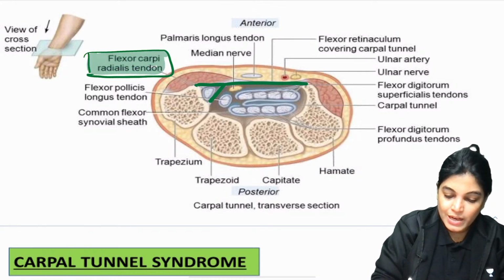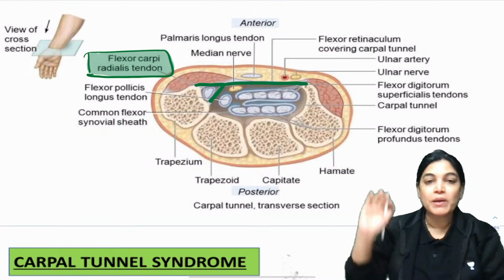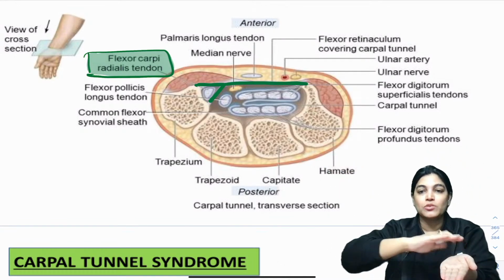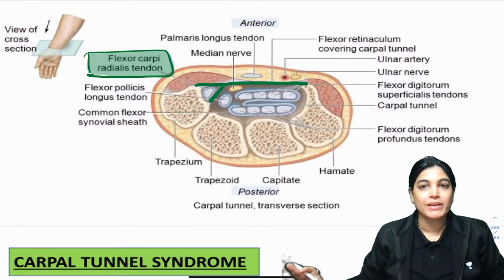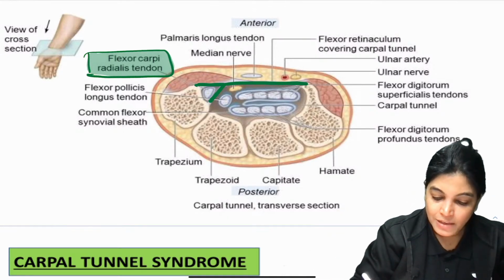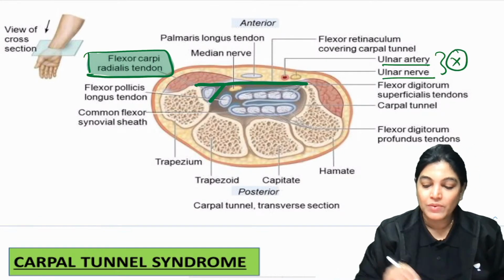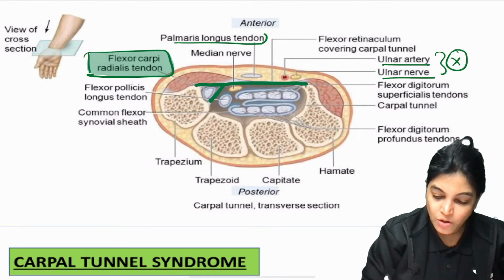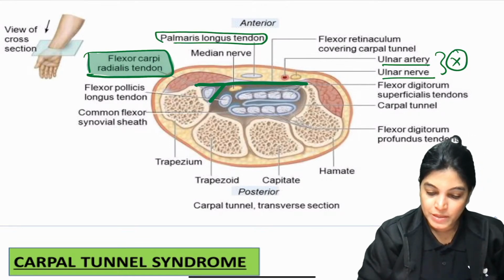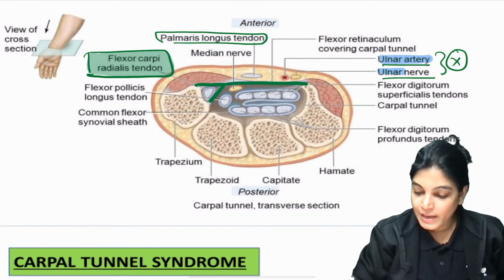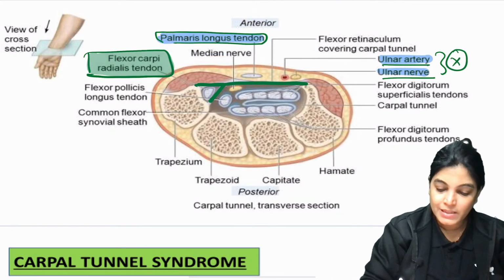The structures passing superficial to the flexor retinaculum are not compressed. That means the ulnar artery and ulnar nerve will not be compressed. The palmaris longus tendon is also passing superficial to it. So the ulnar nerve, ulnar artery and palmaris longus are not compressed.